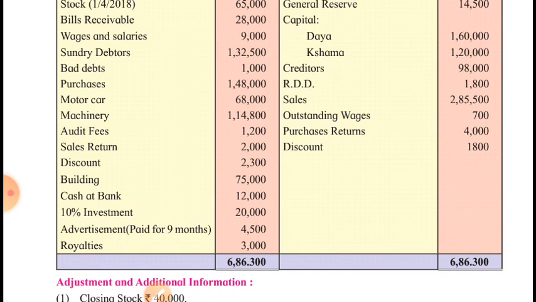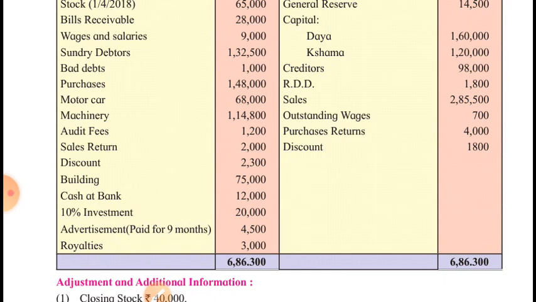Building is asset, cash at bank is asset, 10% investment. This is hidden adjustment. First of all, we will have to confirm whether interest on investment has been received in this year or not. 10% of 20,000 is 2,000, the interest on this investment that was supposed to be received during the year.